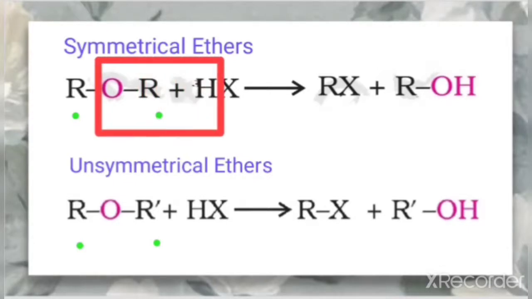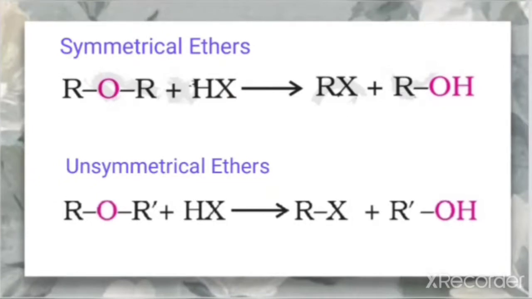So alcohol is one of the products and halide is the other product. But in the case of unsymmetrical ethers, there will be confusion as to which alkyl part forms the halide and which alkyl part forms the alcohol, because here both the alkyl groups are not the same.